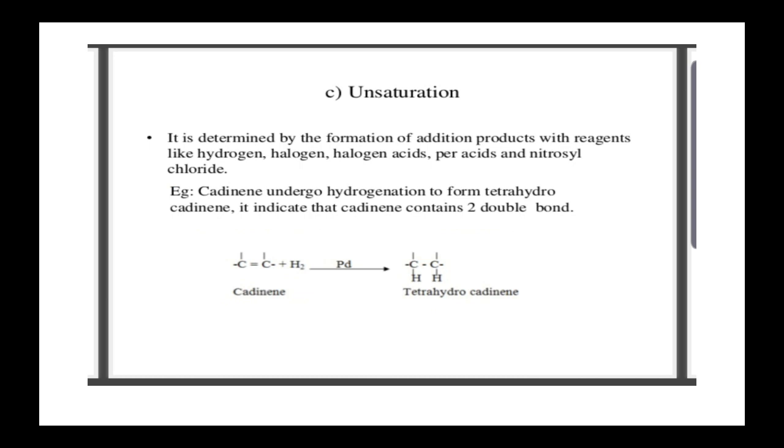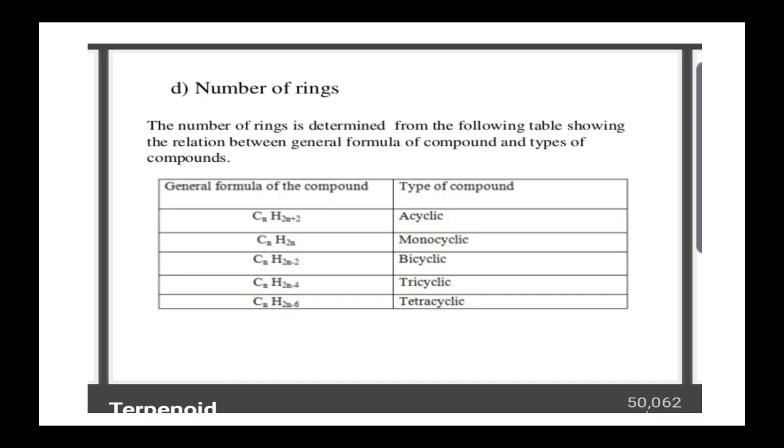It is determined by the formation of addition products with reagents like hydrogen, halogen acids, peracids and nitrosyl chloride. For example, cadinene undergoes hydrogenation to form tetrahydrocadinene. It indicates that cadinene contains 2 double bonds. So from this we can say this is unsaturation.